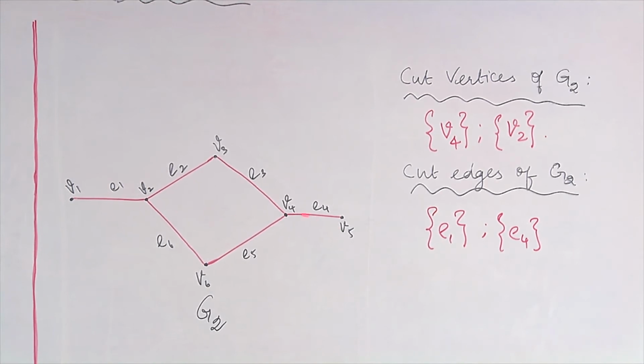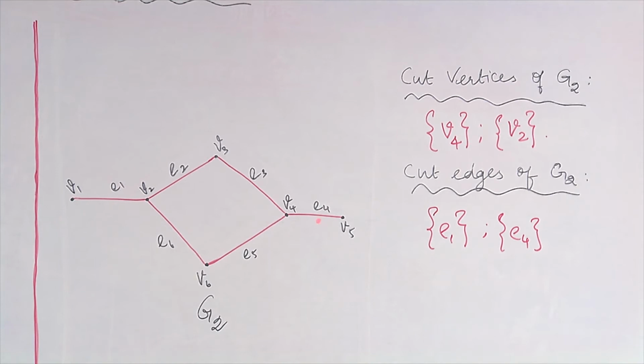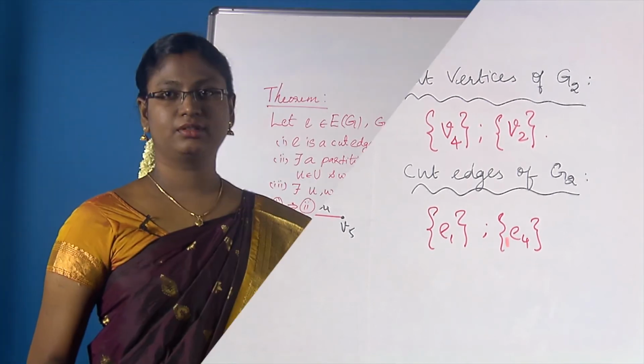Similarly, consider this edge E4. On removal of this edge E4, my graph will become disconnected, that is, it will contain two components. One component comprises this part, the other one consists only of the isolated vertex V5. So here also the number of components is increasing, which means that E4 is a cut edge, that is, E4 is a bridge here.